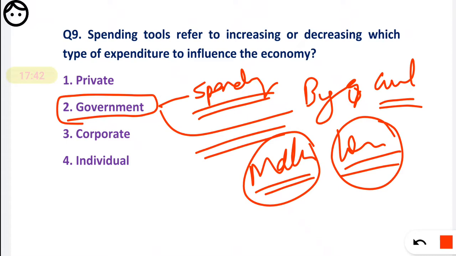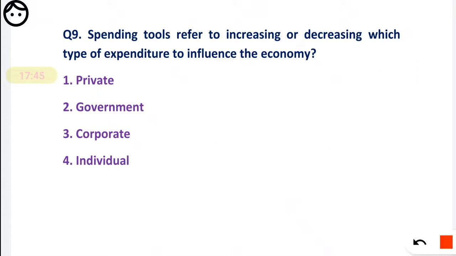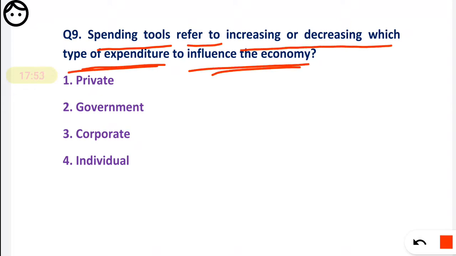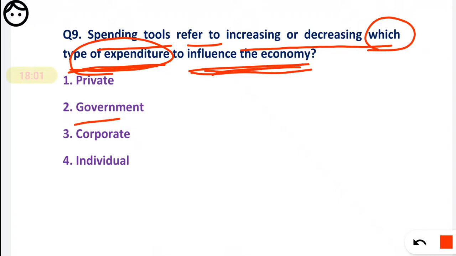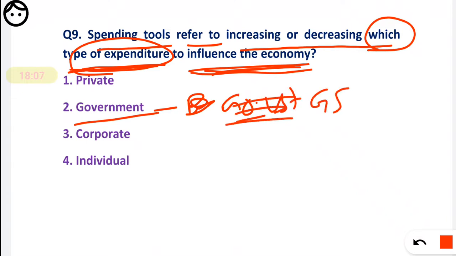So here I will repeat: the spending tools refer to increasing or decreasing which type of expenditure to influence the economy. Basically they are asking which type of expenditure is used to influence the economy, so that is government spending, meaning government expenditure.